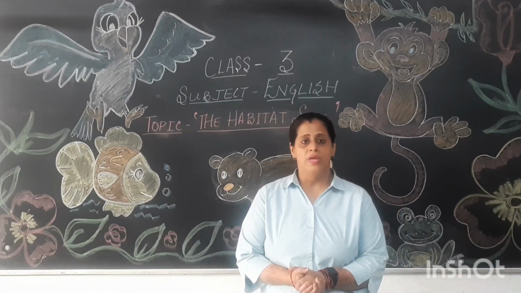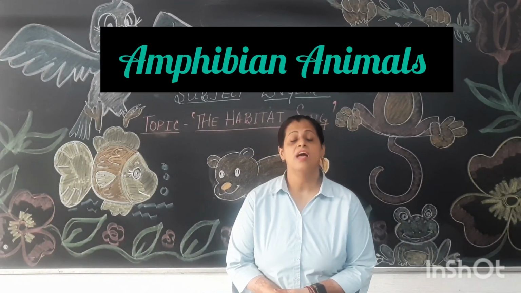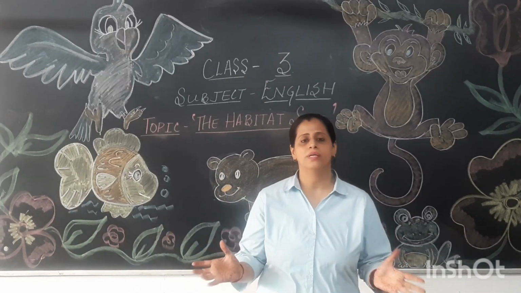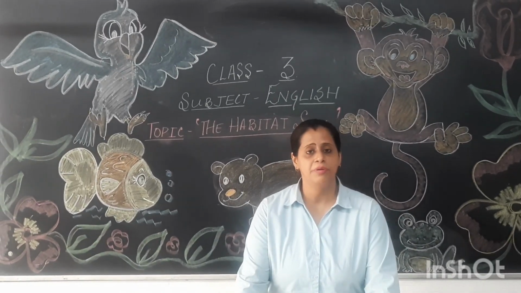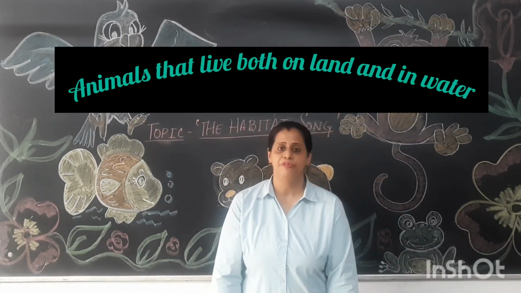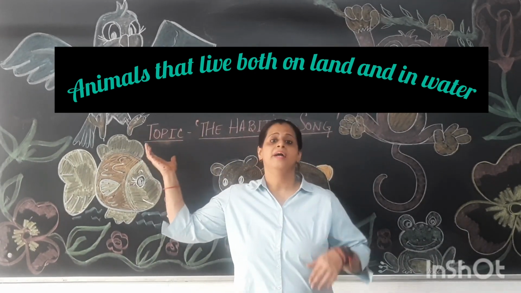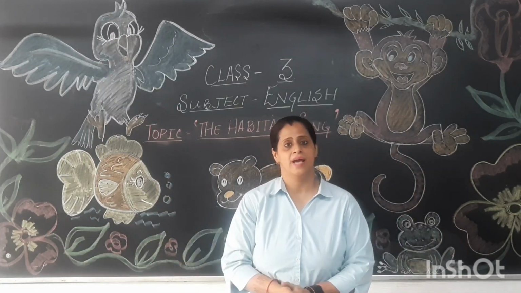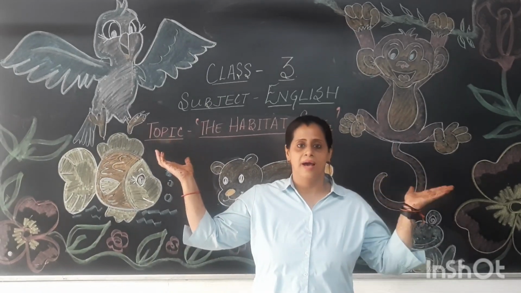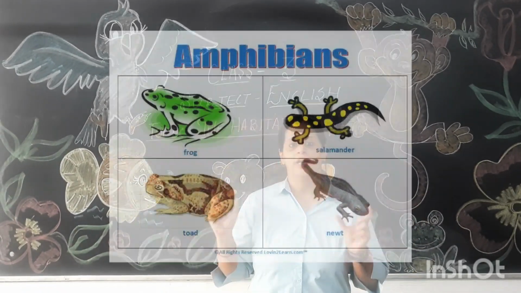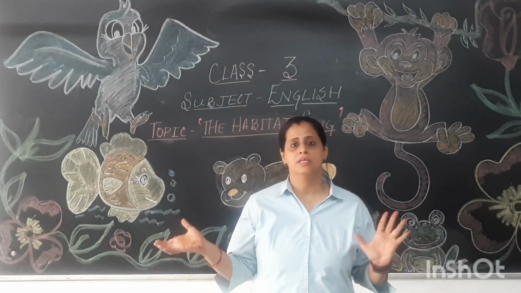So now we have the last kind of animals. What are these animals called? These are the amphibian animals. So children, what are amphibian animals? I think you all must have done this in science. What does amphibian mean? Yes, amphibians means animals who like to live both on land and in water. So these are animals who love to live in water as well as on land. So they do not have any fixed or specific place where they like to live. They can live happily in both places.